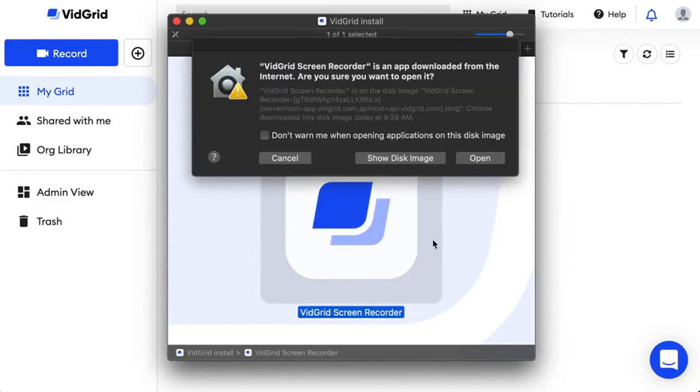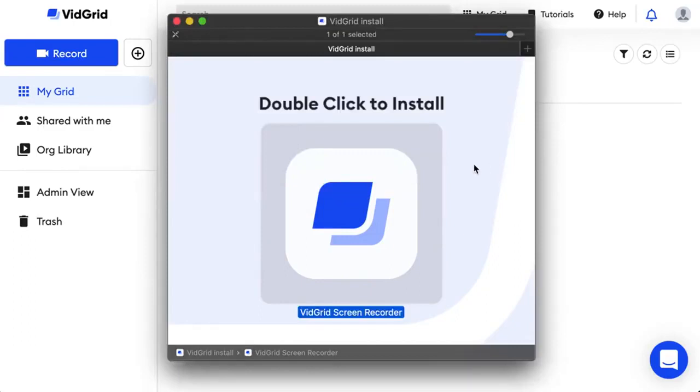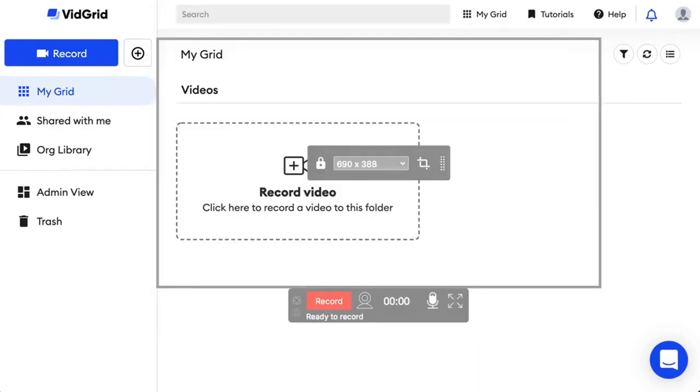Once you've downloaded the screen recorder and launched it, you may be asked to allow it to run on your computer. Simply click Open. The recorder will then launch on your screen and you're ready to start recording.